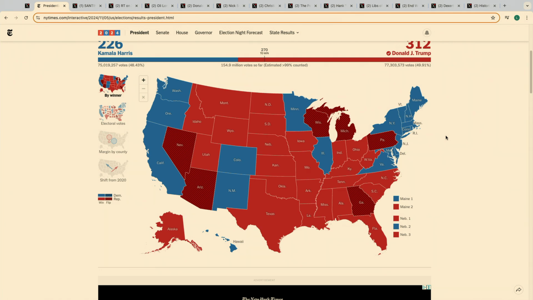And the Democrats still had a pretty high turnout operation. Kamala Harris only did 6 million votes worse than Joe Biden. And so all these Democrats saying, oh, it was low turnout, we'll do better next time, is not really a good argument because she only got 6 million less.